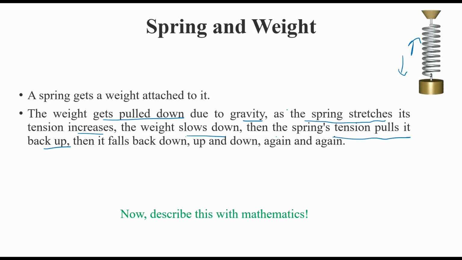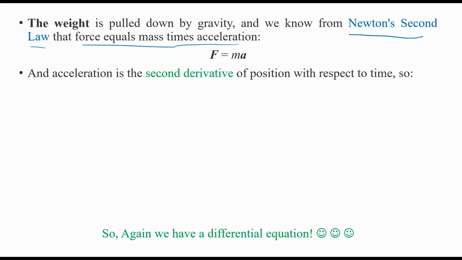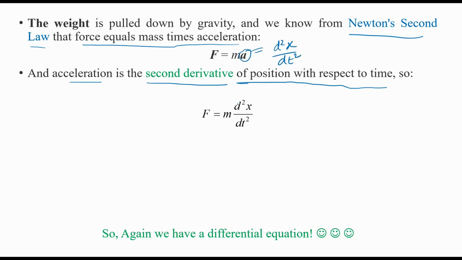Let us see how. From Newton's second law, force equals mass times acceleration. Then you know that acceleration is the second derivative of the position with respect to time. So I can write a as equal to this, and my equation will become this.